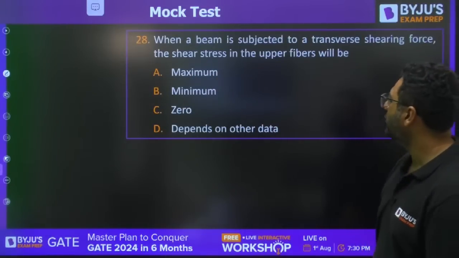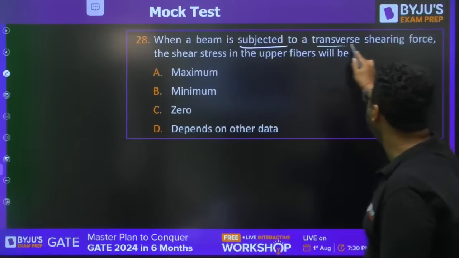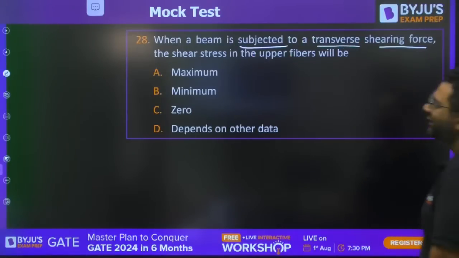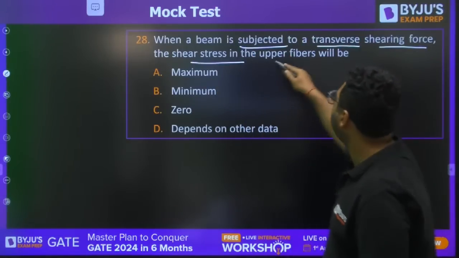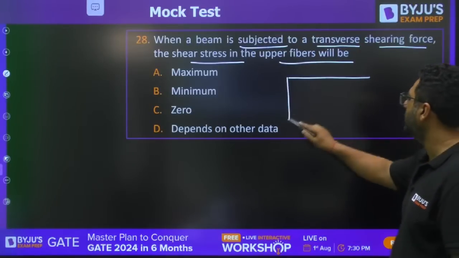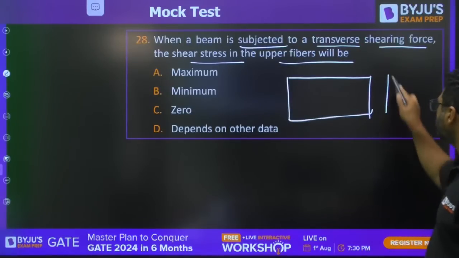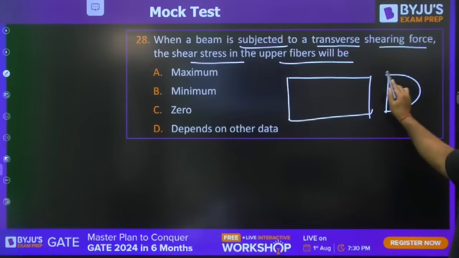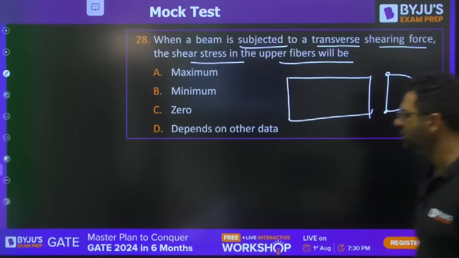So guys, the answer for this: when a beam is subjected to a transverse shear force, the shear stress in the upper fibers will be... So you know, whenever we make the shear stress distribution, it is always a parabola, 0 at top, 0 at bottom. The answer will be C for this.